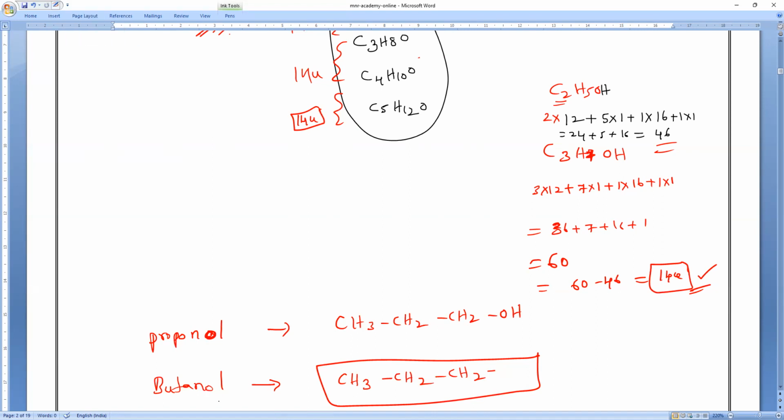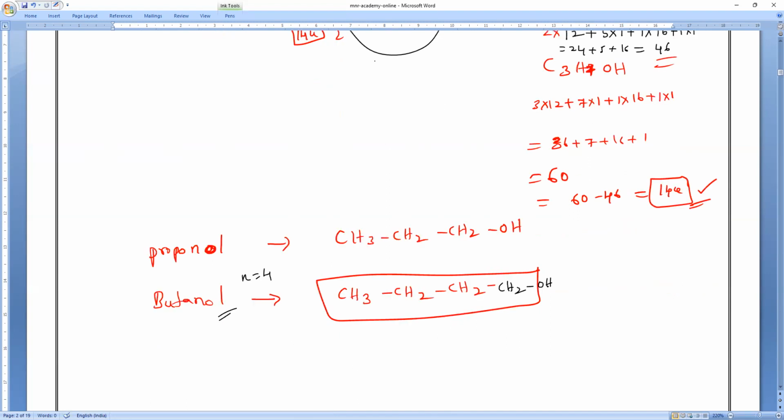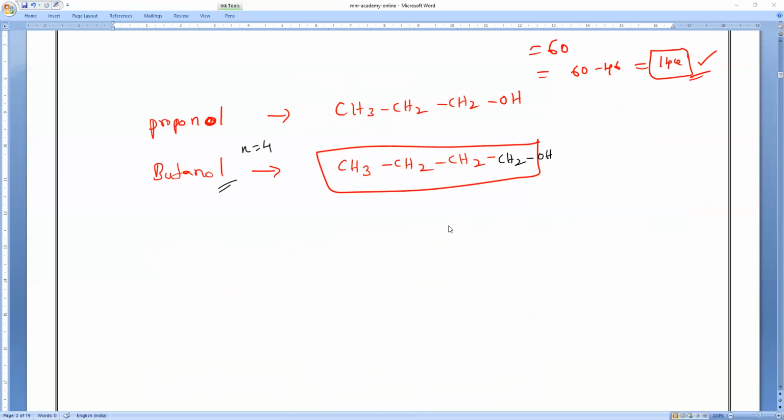4 carbons, butanol, n equals 4: CH3-CH2-CH2-CH2OH. Am I right, Mr. Vijay? Harish? Are you all doing it? Please do it. Any doubt, anybody can ask me. I think 2 members are absent, Kaushik and Hari, Arun Kailas. Make it, everybody. I hope you all understand. Any doubt, you can ask me.